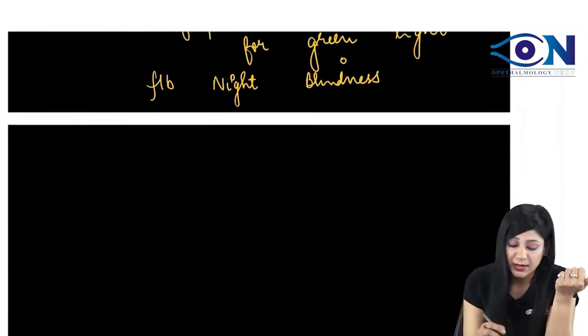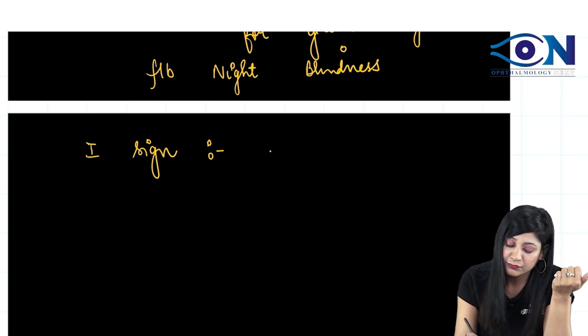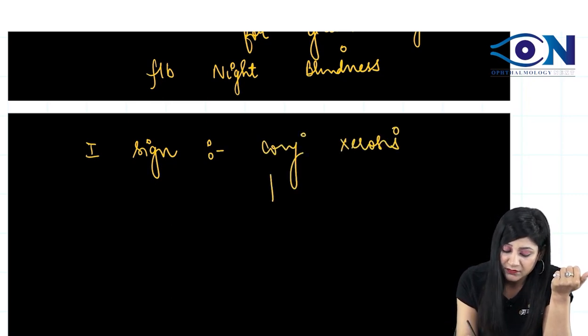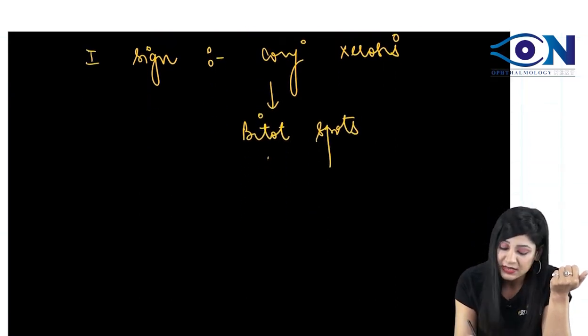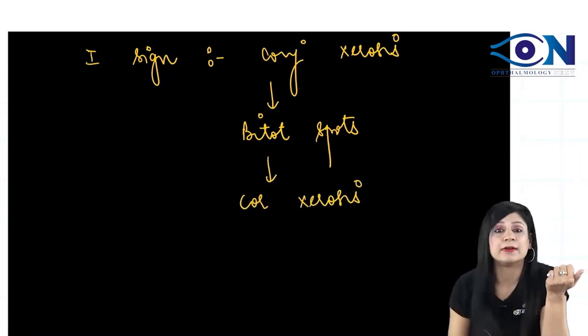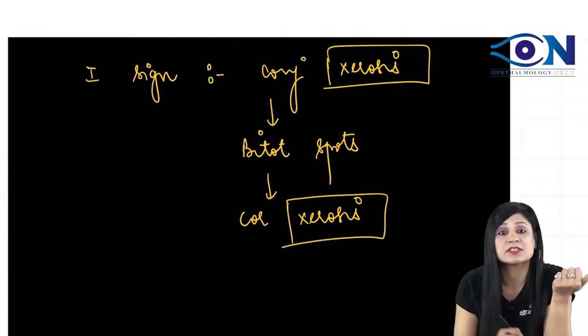And if they talk about the first sign, the first sign of the vitamin A deficiency will be the conjunctival xerosis. Then we will have the Bitot spots. Next will be the Bitot spots, and next to this will be the corneal xerosis. So order is also important. Now you are going to have the xerosis here also and xerosis here also.